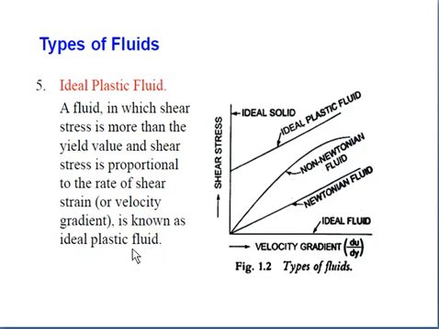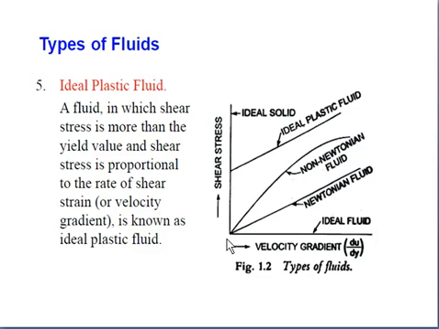The curve for the ideal plastic fluid starts from this value; initially the shear stress is not zero. For every other case, that is ideal, Newtonian and non-Newtonian fluids, the shear stress at the beginning is zero. At the starting point, shear stress is zero and velocity gradient is also zero.